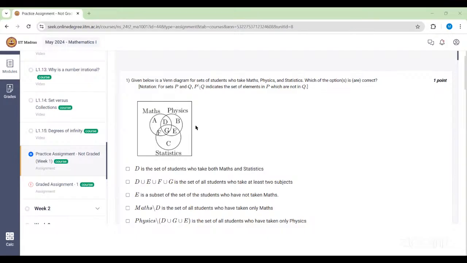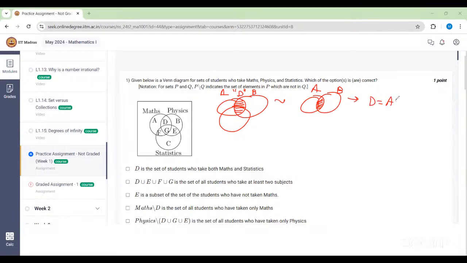First notice where this D belongs. D is written in this particular section. D is kind of an intersection of A and B. Suppose I just have two circles A and B, then D is nothing but the intersection of these two sets, so D is A intersection B.